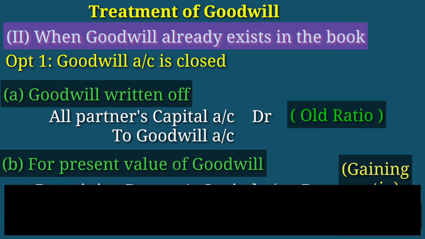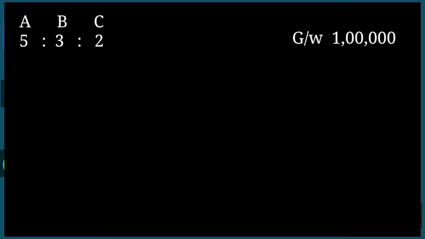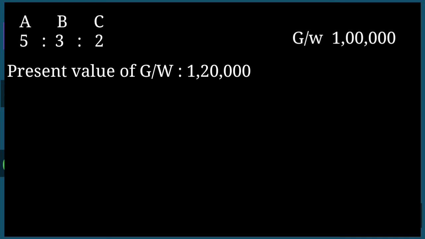For example, A, B and C are partners and their profit sharing ratio is 5:3:2, and goodwill shown in the balance sheet amounts to rupees 1 lakh. Also, the present value of goodwill is 1,20,000. Assume that C retires from the partnership and the partners decide that goodwill account will not continue.